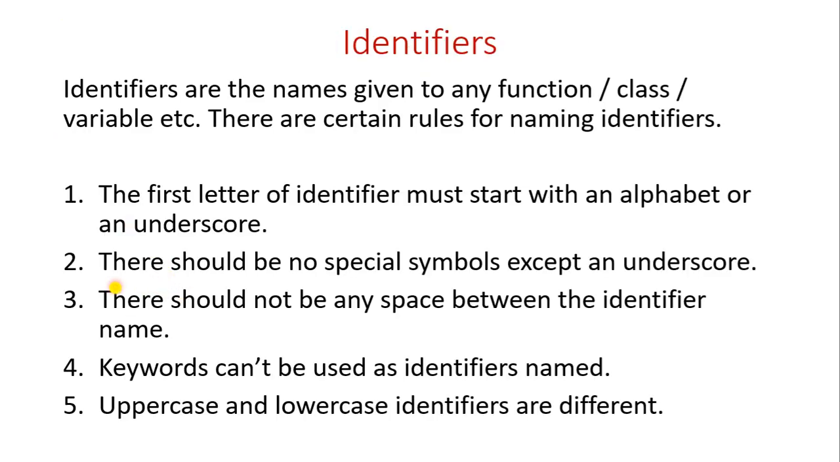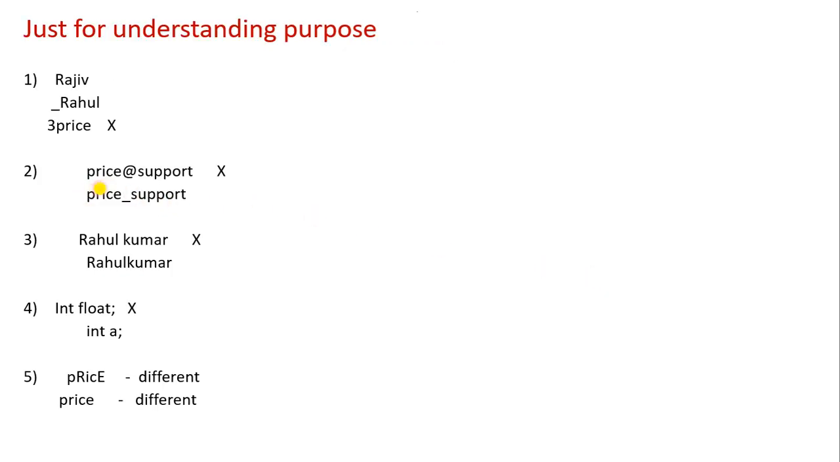Second rule: there should be no special symbol except an underscore. That means no symbols other than an underscore. If you have written a class name or variable name like add$price or add@support, this is not allowed. It will show an error in our programming language. We can write it like this: price_support.